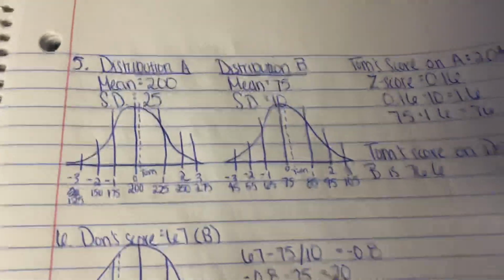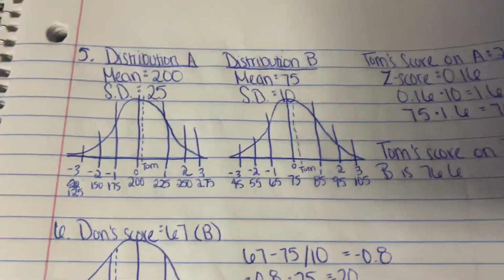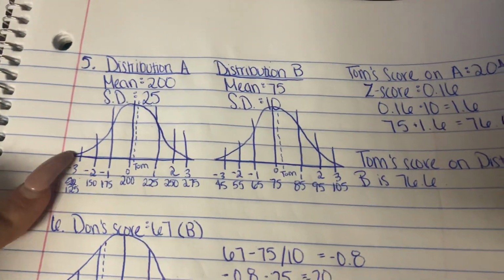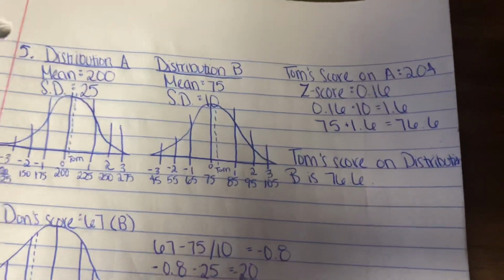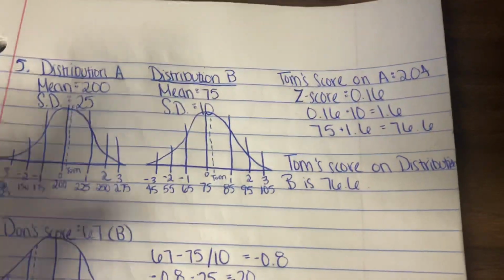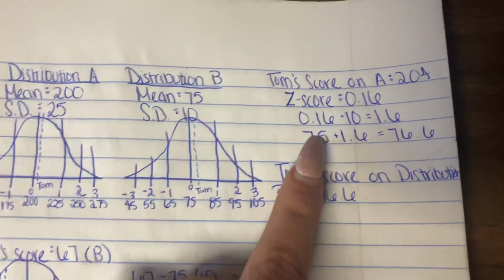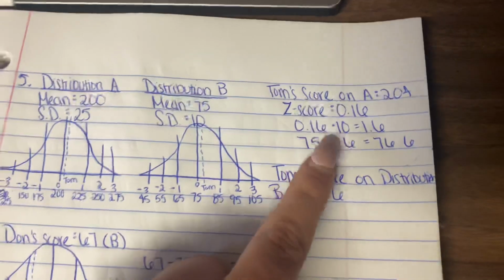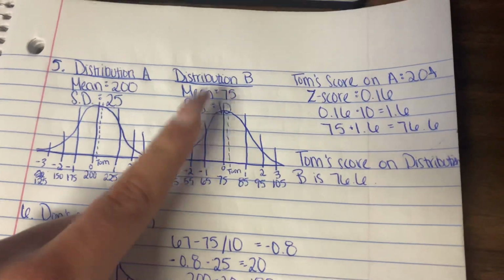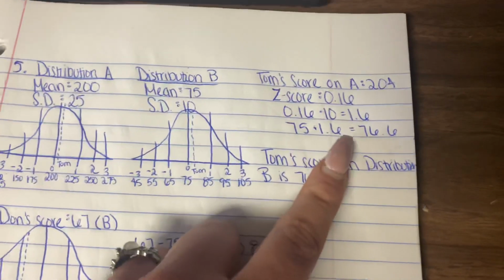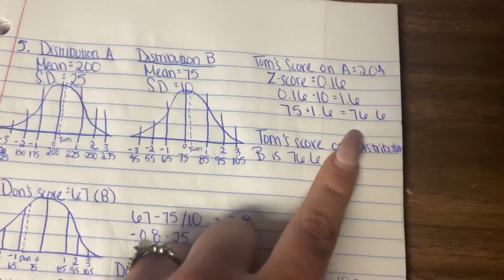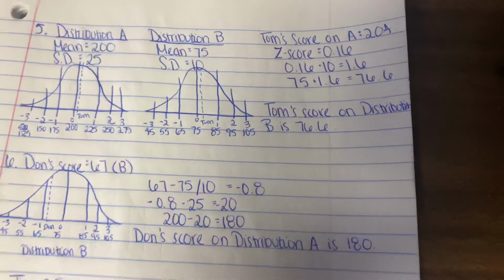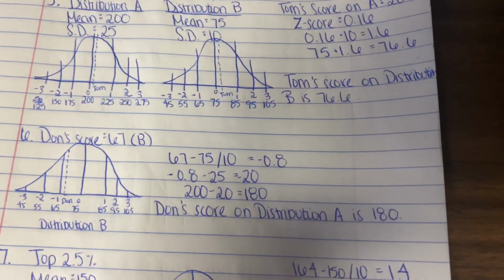And then for number 5, we want to predict Tom's score on distribution B. So, they gave us Tom's score on A, which was 204. And when you do the formula and everything, you find that his z-score is 0.16. So I multiplied 0.16 by 10 because that is the standard deviation on distribution B, and got 1.6. And then I added the 1.6 to the mean of distribution B and got 76.6. So Tom's score on distribution B would be predicted to be 76.6.